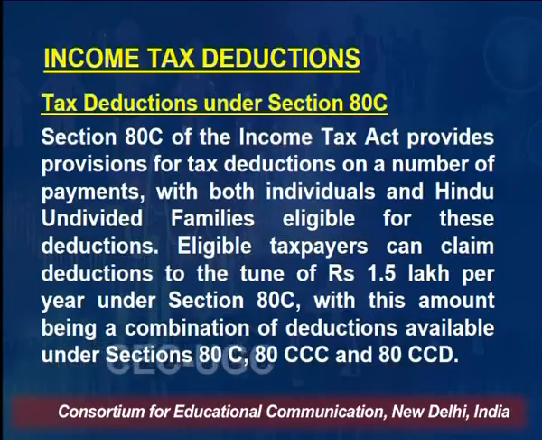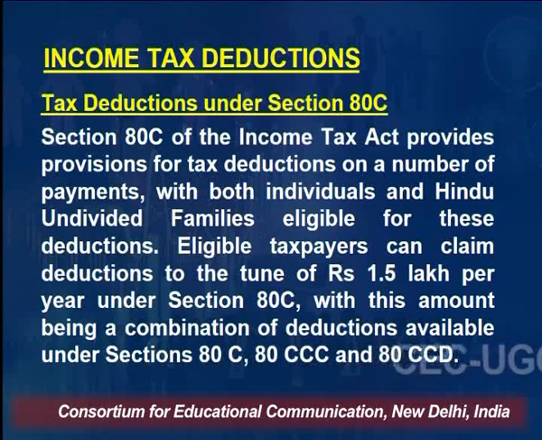Section 80C of the Income Tax Act provides for deduction on a number of payments for both individuals and Hindu undivided families. Eligible taxpayers can claim a deduction to the tune of rupees 1.5 lakh. That is, under Section 80C, the maximum tax deduction allowed is 1.5 lakh rupees.